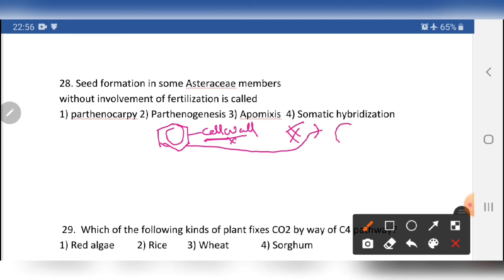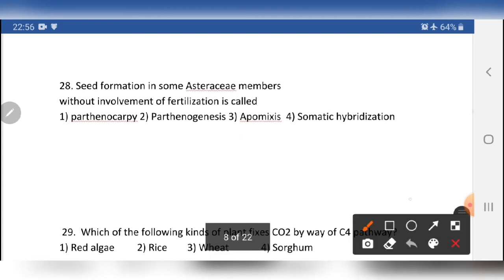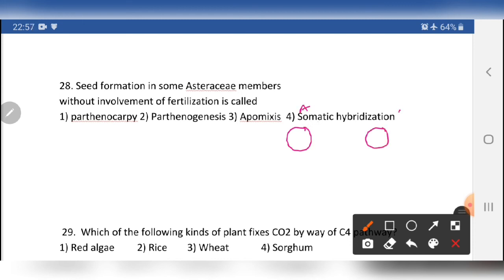This is cell A, this is cell B. These structures are called protoplasts. Protoplast means a cell without a cell wall.